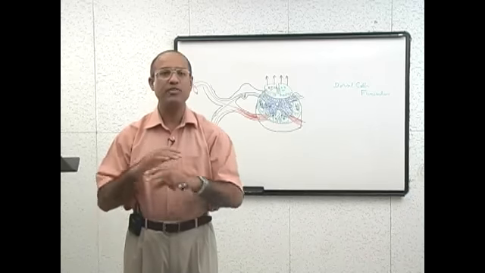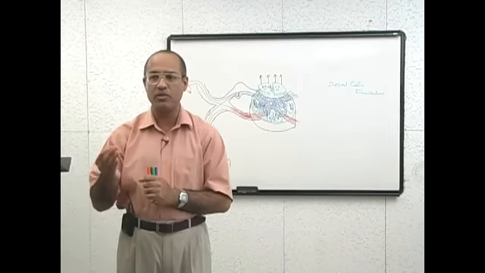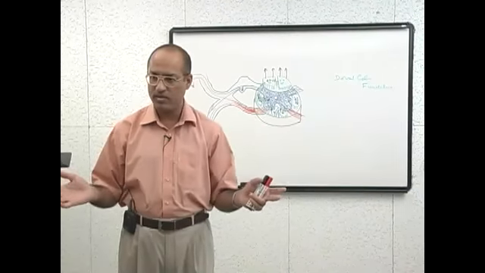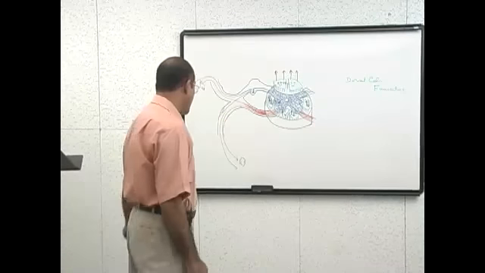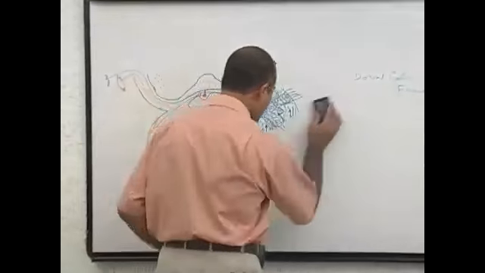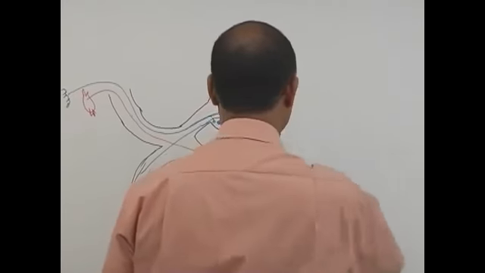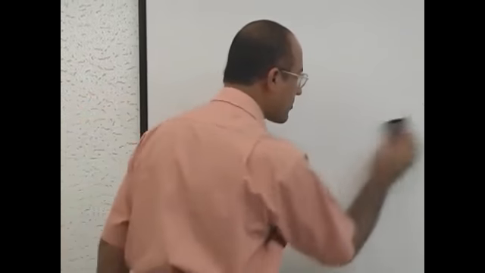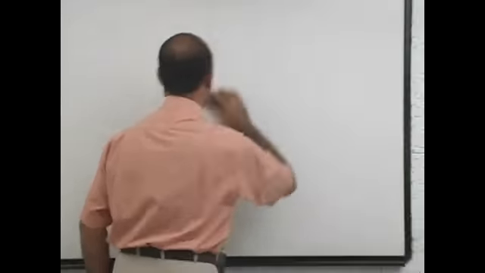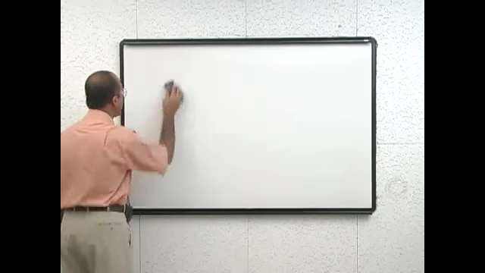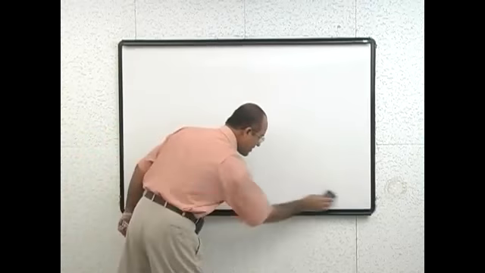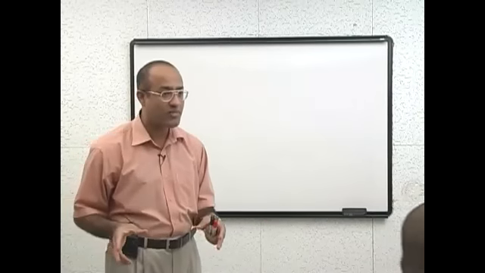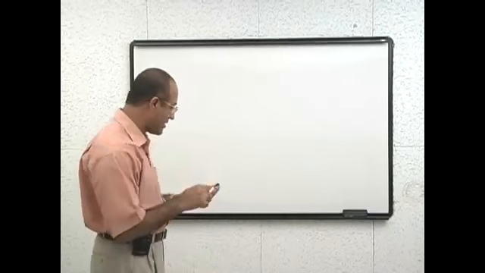Is that right? If this basic concept is clear, then I start dealing with the individual tracts. Anyone who is not clear about this? Everyone is clear? Okay, now let's start. Should we do the dorsal column system first or the anterolateral system first? I think we do the expressway first, the modern system. We'll see from where the sensations are coming to the dorsal system and how they are going to the higher center.